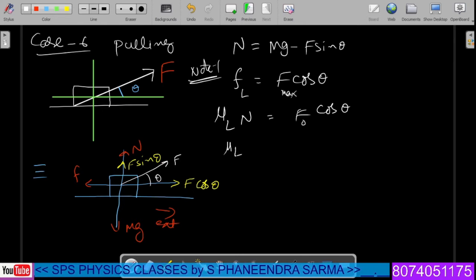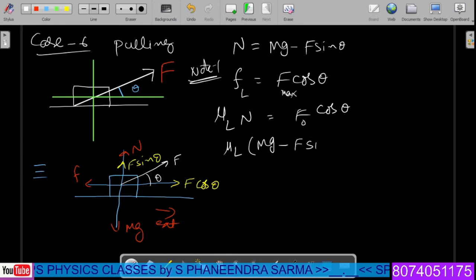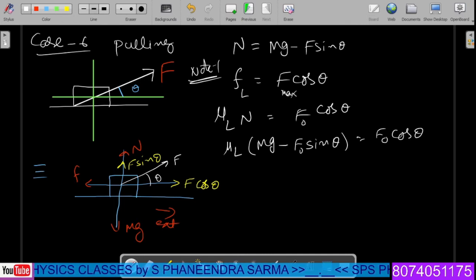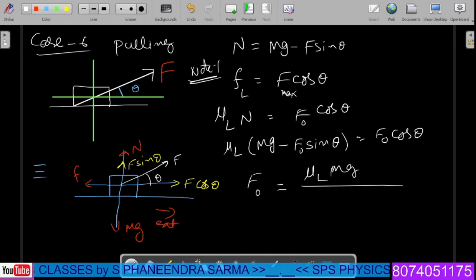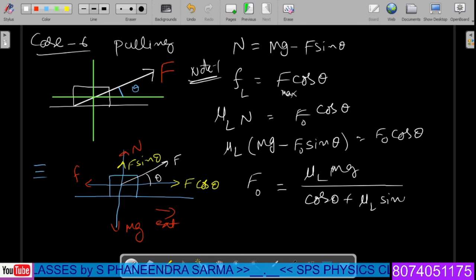Already in the given problem, it may be 0.7, 0.6, like that in the examination we'll get. What is normal reaction here? Normal reaction means mg minus F sin theta, or F naught sin theta, which is equal to F naught cos theta, what we can prepare. Upon solving this entire case, the value of F naught is found to be, we can write down as mu L into mg, whole divided by cos theta plus mu L into sin theta.